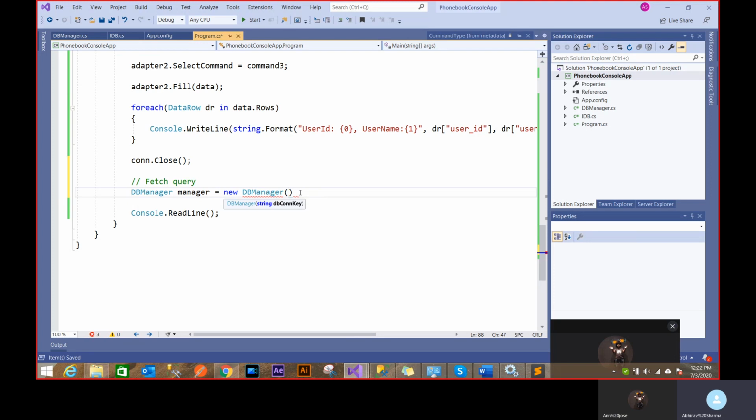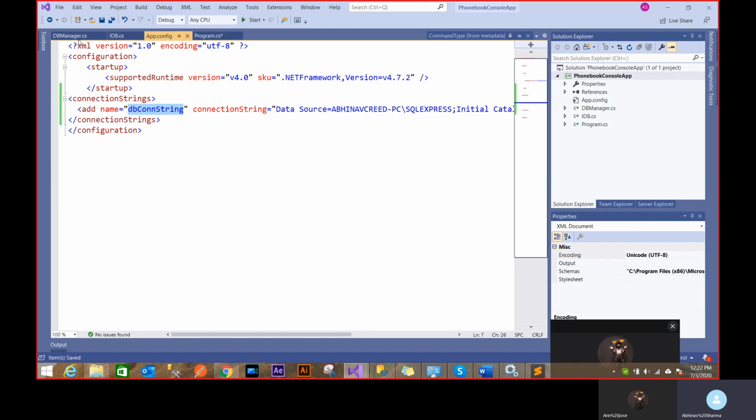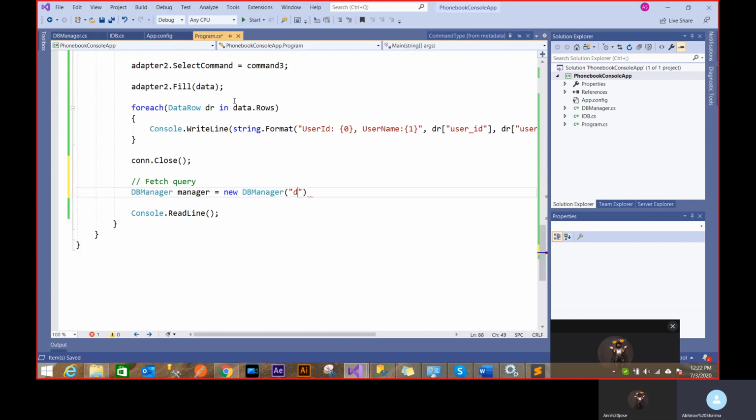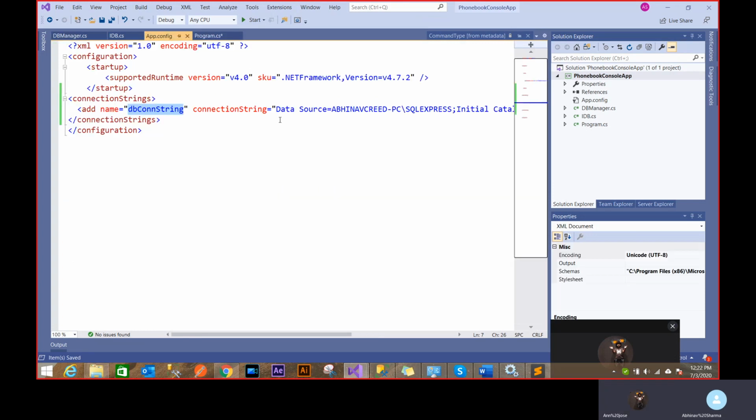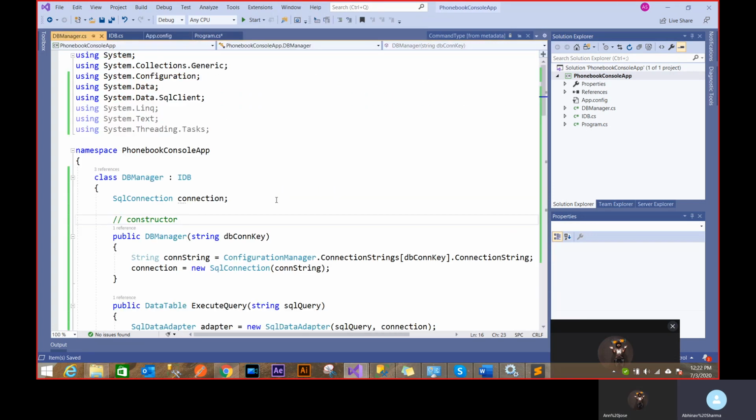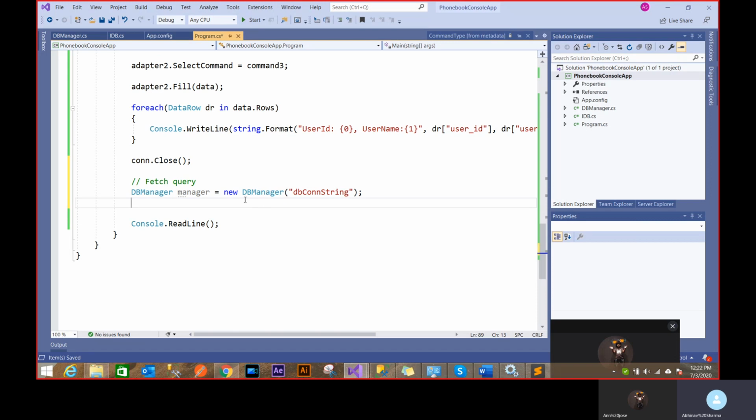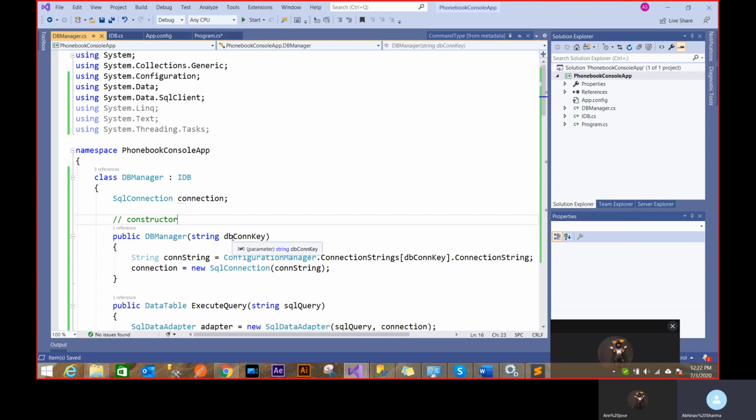So therefore it needs a key. This key is the same one that I've added in app config, dbConString. So I'm going to add just dbConString here. And now the manager knows that I have to go to this server, create a connection and just sit till my functions are executed. So that's how the manager is created. And I'm able to do this because I have created a constructor which takes conKey as a parameter.